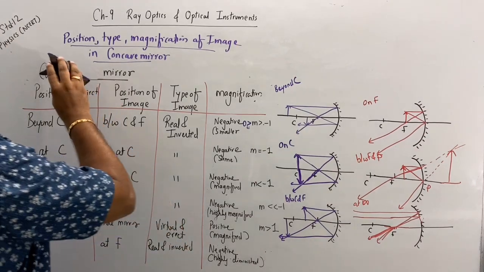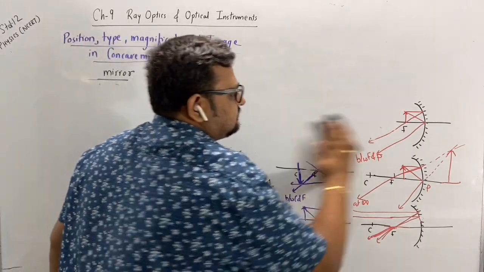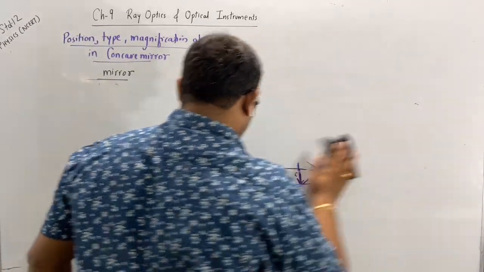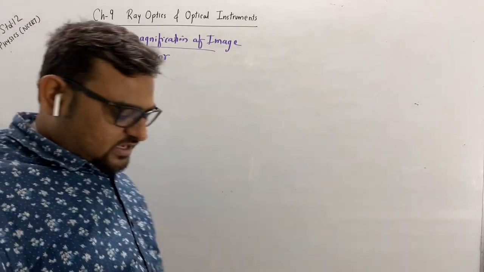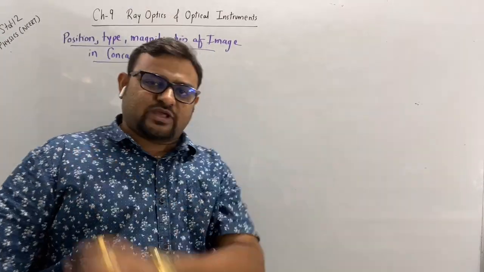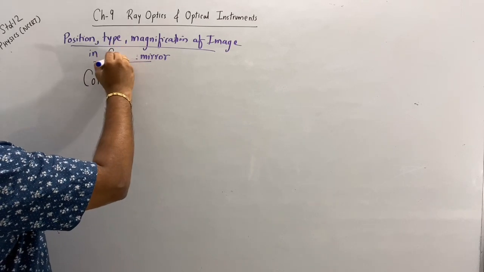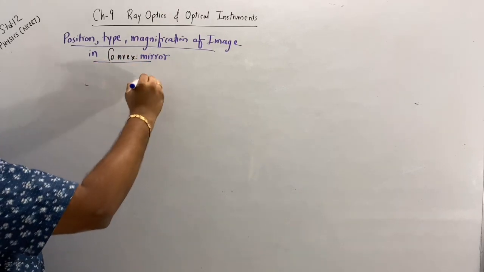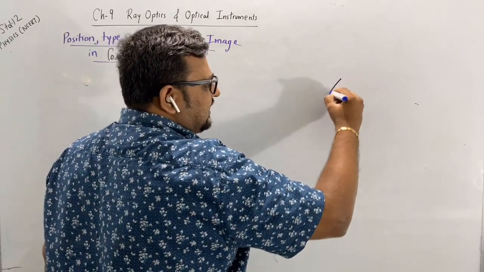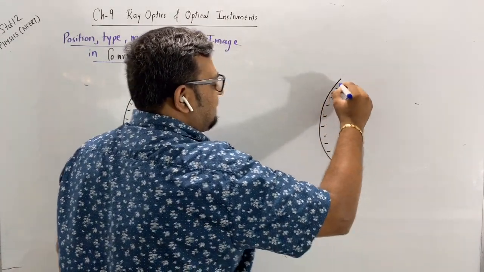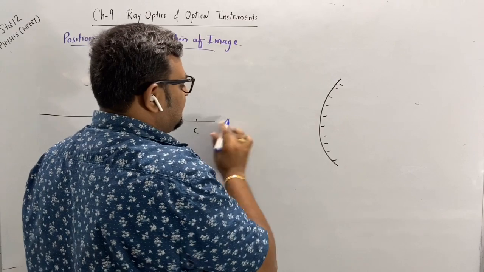Okay, so next, when we are taking a convex mirror. In a convex mirror, there will be only two cases: one at infinite and another between infinity and pole. This as F, this as C,